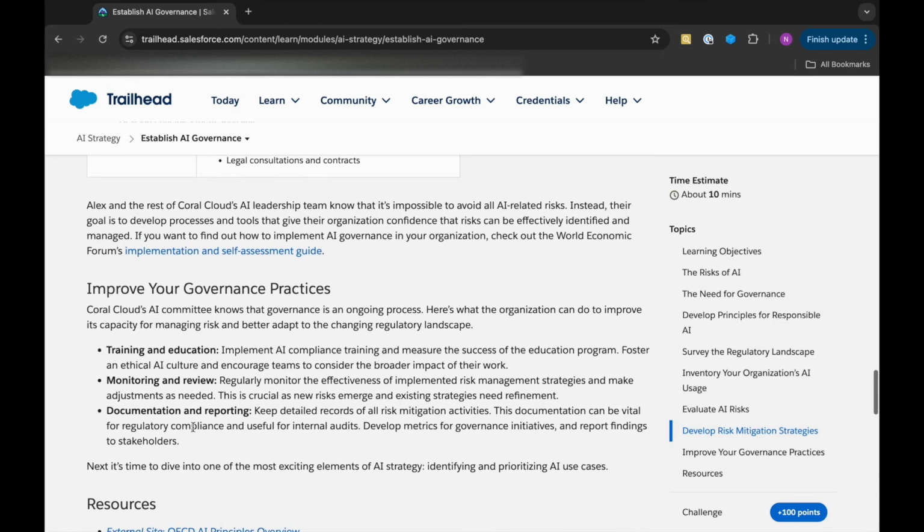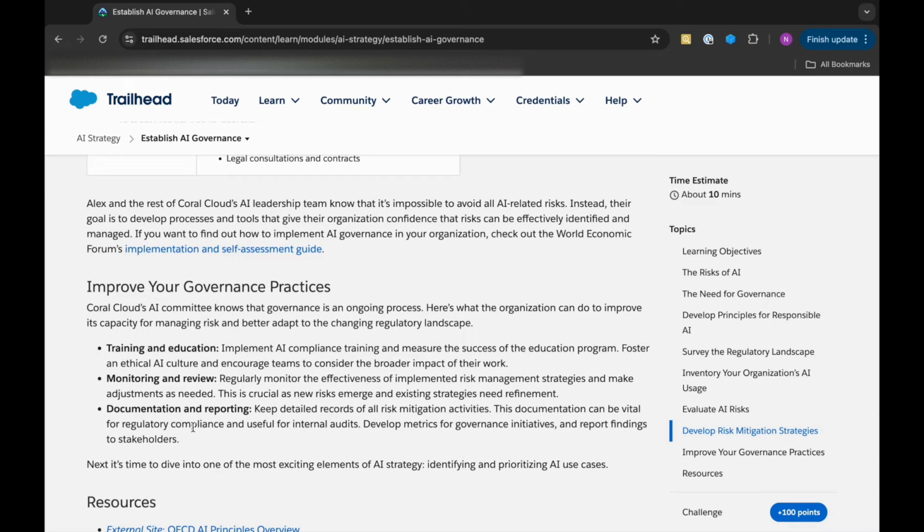They have mentioned multiple strategies. Then you can improve your governance practices by following training and education, monitoring and review, documentation and reporting. You can read more about these in this Trailhead module. I have not dug deep into each topic, so you can do that.